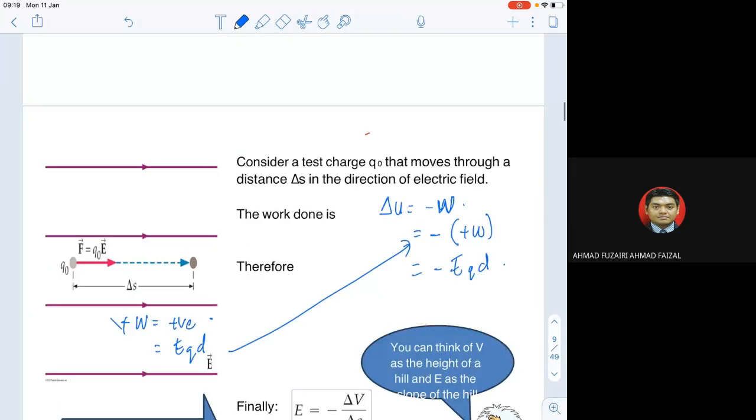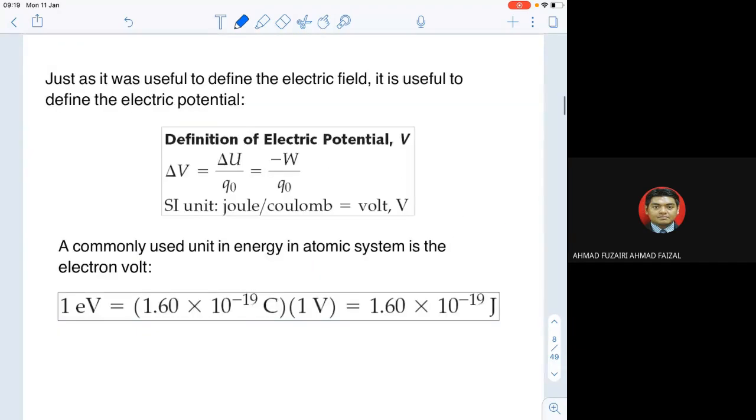But before we learn about here, we should know that this is something else: delta U, when you divide it by Q, you get delta V. Okay, what is delta V? The electric potential. So please differentiate between electric potential energy, electric potential, and work done. Now you have delta V equals delta U over Q. Remember, delta U is negative W, so negative W over Q equals delta V.